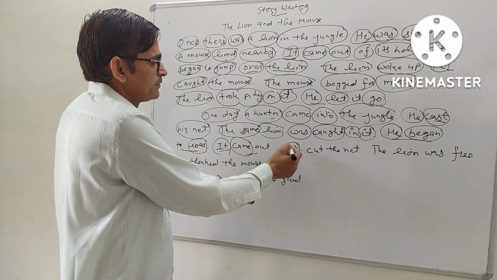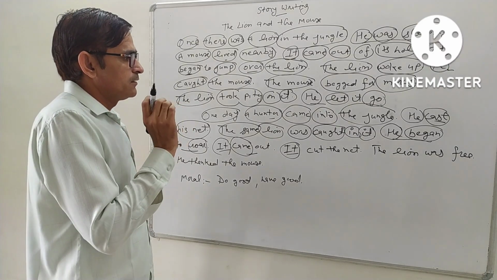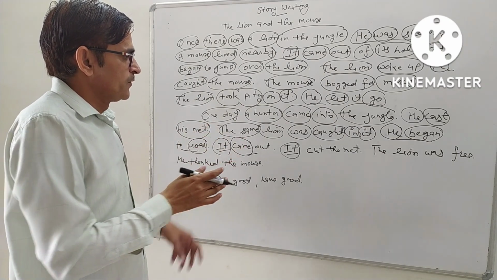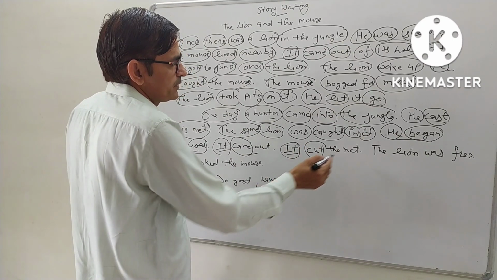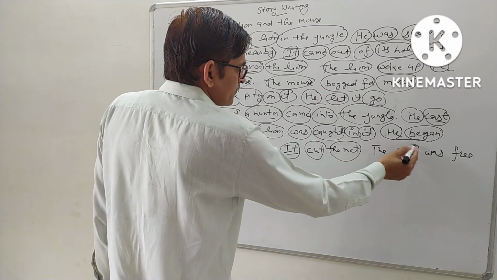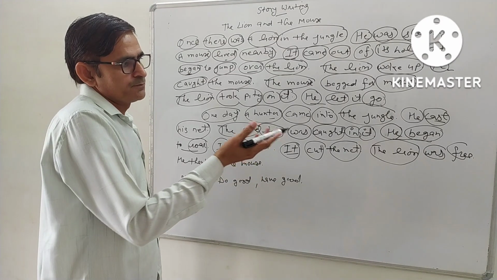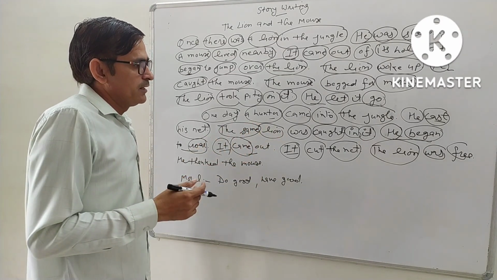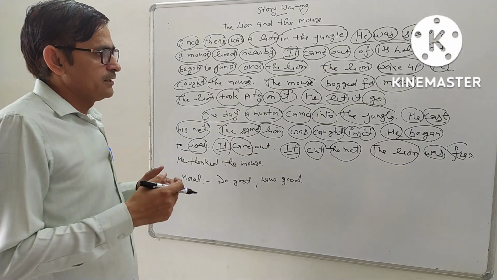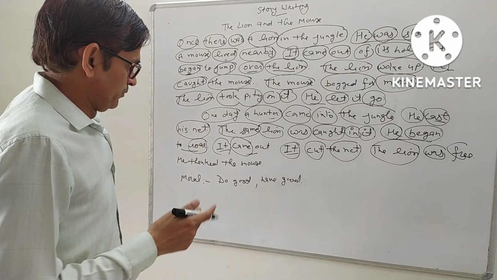It cut the net. It means the mouse has sharp teeth, and he cut the ropes of the net, and the lion was entangled in it. So there is the second form of verb, and the net is the object here. It cut the net. The lion was free. The lion is the subject, was is the main verb, and free is the object here. So after this action by the mouse, the lion got relieved, and the lion was freed from the hunter, and the hunter fled away from that place.